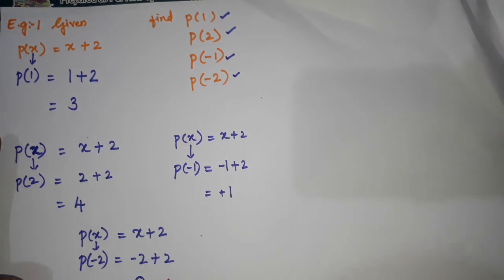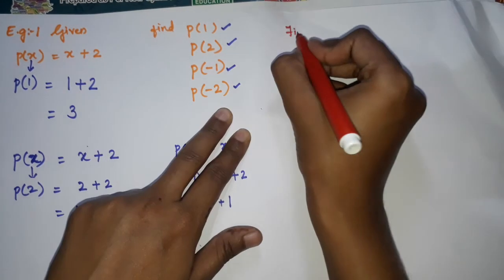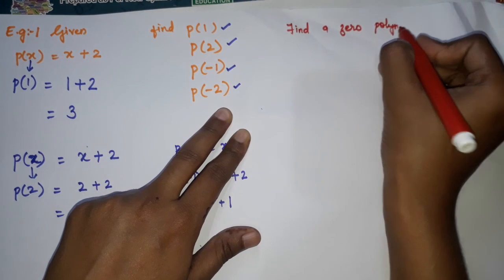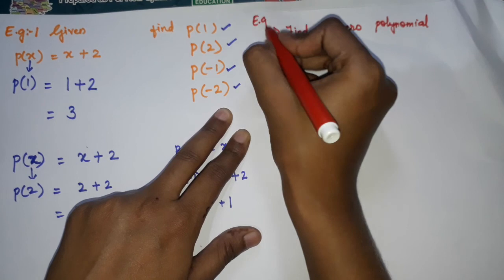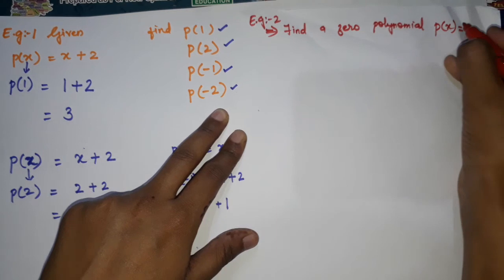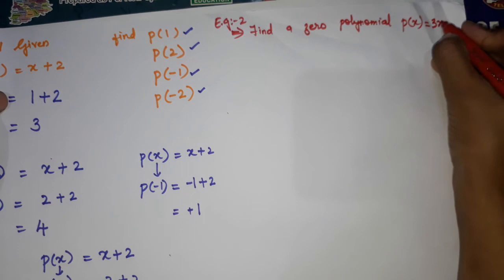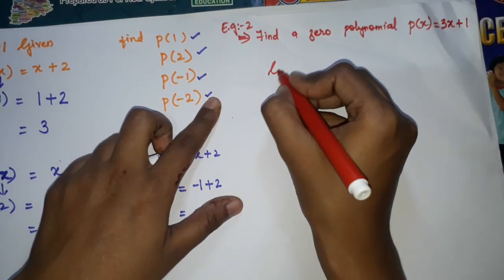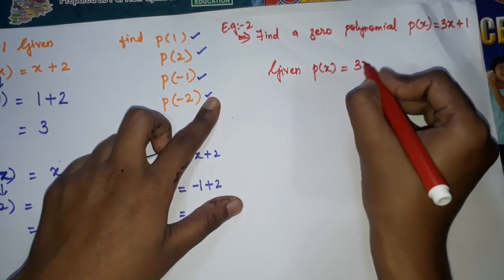Okay now, children, example 2. What is our example 2? They are saying find a zero polynomial. Find a zero polynomial. Example 2, children, where p of x is equal to 3x plus 1. Whenever they say to find a zero polynomial, we have to first write the given. Given p of x is equal to 3x plus 1.